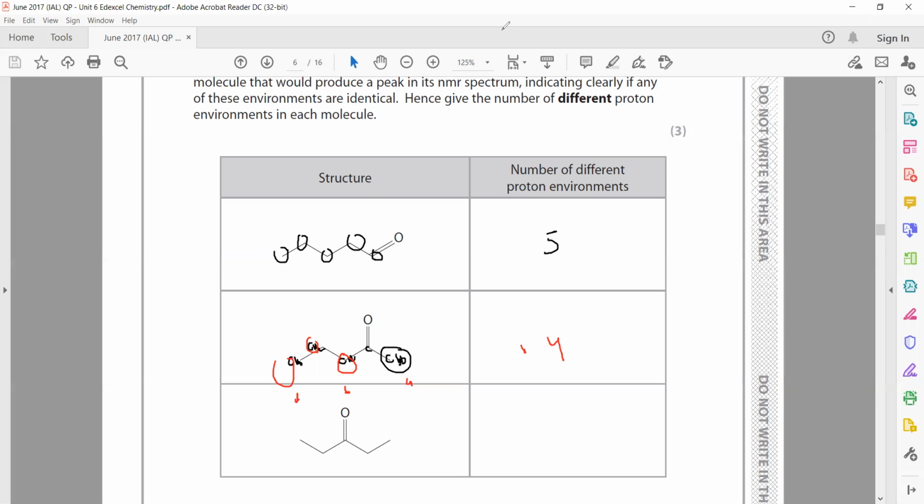What about this one? When we check, this is CH3, this one is CH2, this one is CH2, and this is CH3. So they have identical neighbors. So these CH2 are the same, and this CH3 and CH3 are also the same. Why? Because they have identical neighbors. So this one is environment A and this one is environment B. So only 2 environments are there in the last compound.